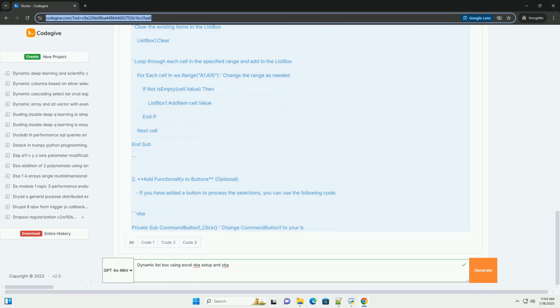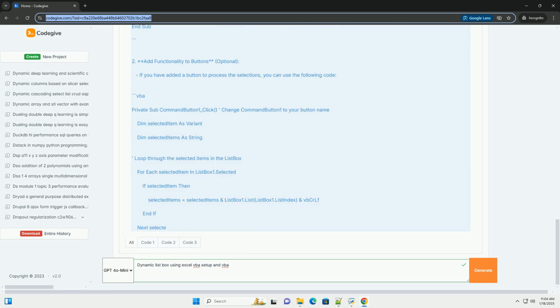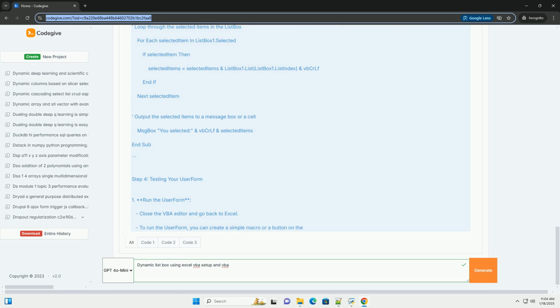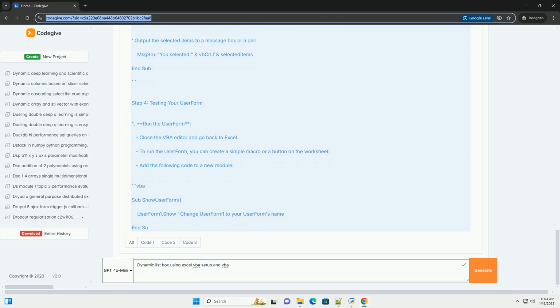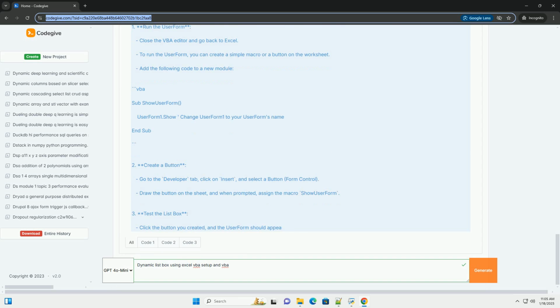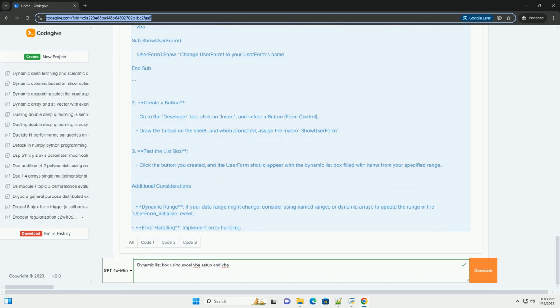1. Open Excel. Start Microsoft Excel. 2. Enable Developer tab. If the Developer tab is not visible, you can enable it by going to File, Options. Click on Customize Ribbon. Check the box for Developer in the right pane and click OK.